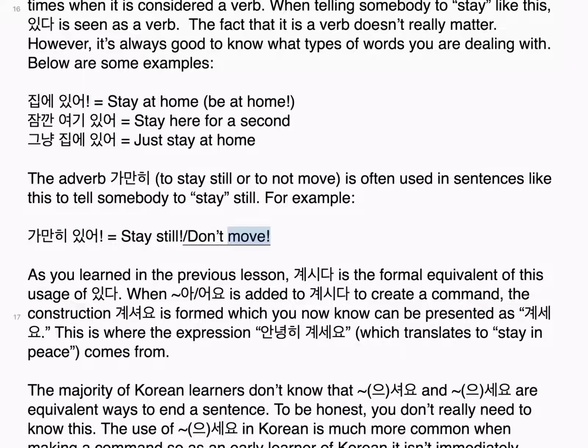As you learned in the previous lesson, 계시다 is the formal equivalent of this usage of 있다. When 아어요 is added to 계시다 to create a command, the construction 계셔요 is formed, which you now know can be presented as 계세요. This is where the expression 안녕히 계세요, which translates to stay in peace, comes from.